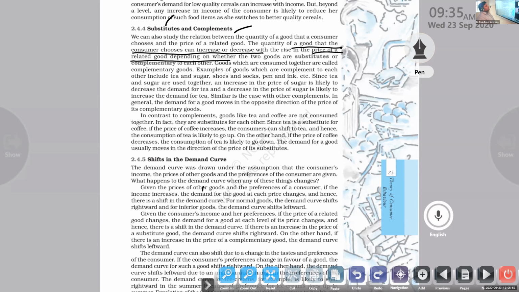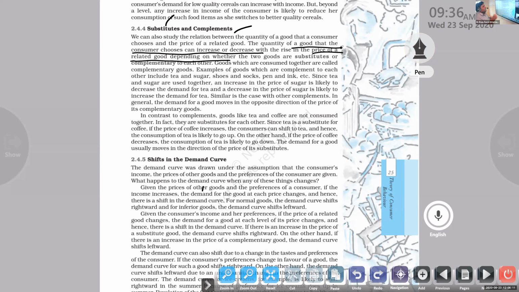If it is substitutes, for example, the price of tea increased. What will happen there? People will swap their consumption from tea to coffee. Usage will shift from one commodity to the other.